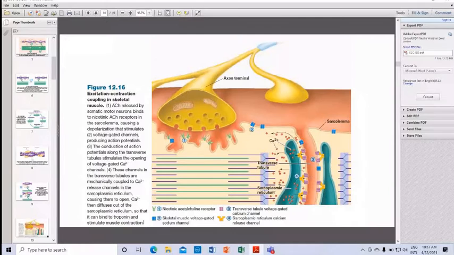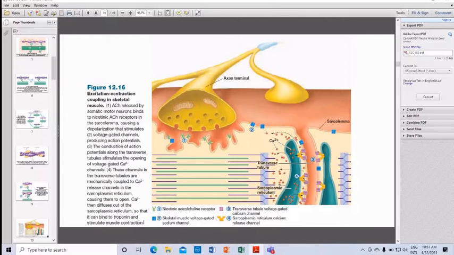This is what we talked about, the dihydropyridine receptor and the ryanodine receptor. These channels in the transverse tubules are mechanically coupled to calcium release channels in the sarcoplasmic reticulum, and then they cause them to open. So the calcium diffuses out of the sarcoplasmic reticulum so that the calcium can bind to troponin and stimulate muscle contraction.